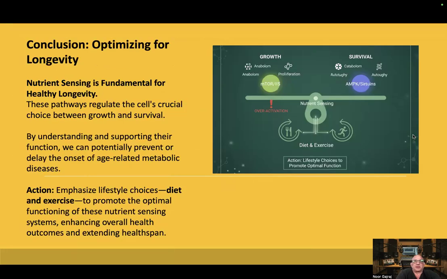Conclusion: optimizing for longevity. Nutrient sensing is fundamental for healthy longevity. These pathways regulate the cell's crucial choice between growth and survival. By understanding and supporting their function, we can potentially prevent or delay the onset of age-related metabolic diseases. Take action. Emphasize lifestyle choices, diet, and exercise to promote the optimal functioning of these nutrient sensing systems, enhancing overall health outcomes and extending health span.